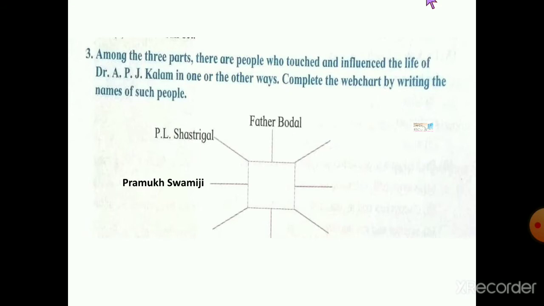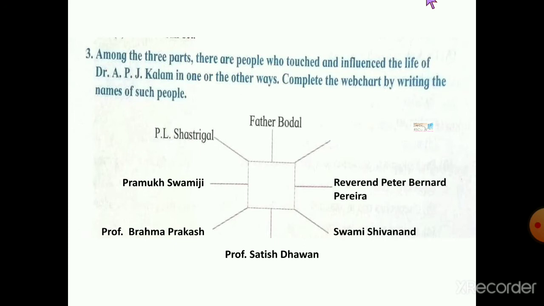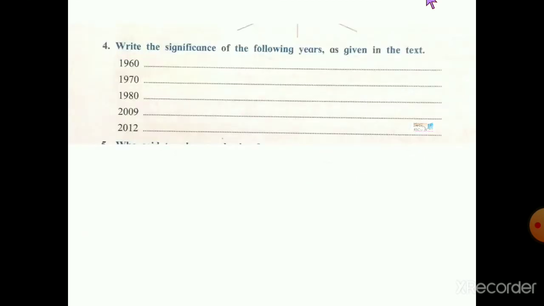Then next one, Pramukh Swamiji, Professor Brahma Prakash, Professor Satish Dhawan, Swami Sivananda, Reverend Peter Bernard Pereira, and last one is Professor Vikram Sarabhai. Next, some years are given here and what we have to write down? We have to write down the significance of the given year.